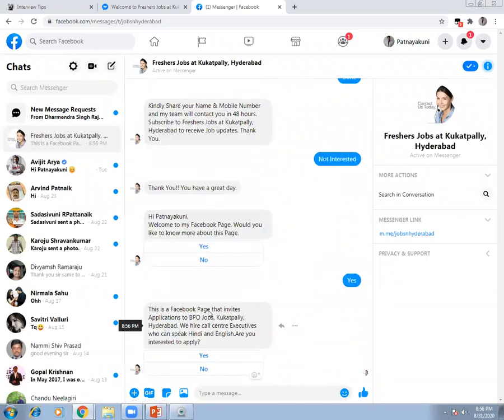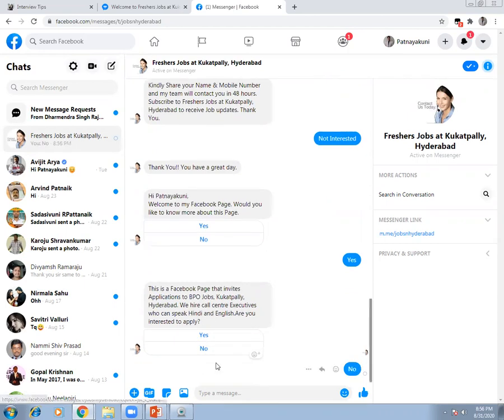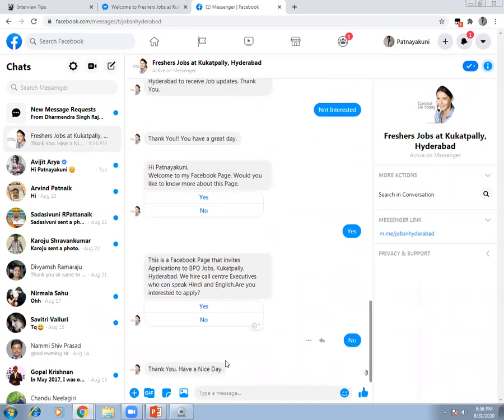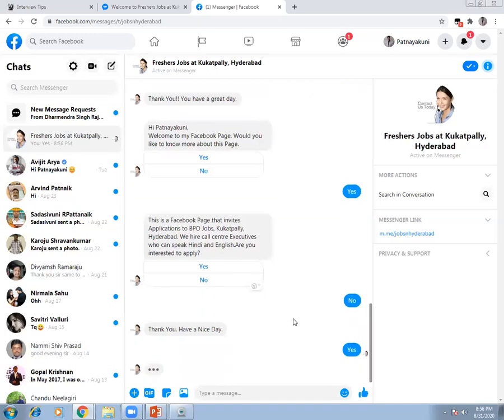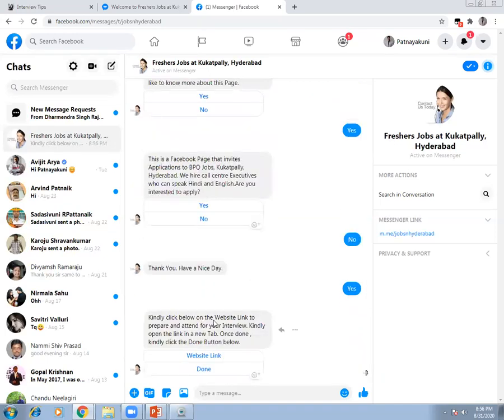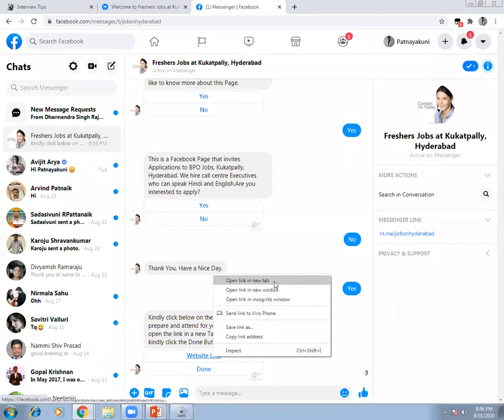This is a Facebook page that invites applications for BPO jobs, Kukatpalli, Hyderabad. We hire call center executives who can speak Hindi and English. Are you interested to apply? See, anywhere you say no, then it will say, thank you, have a nice day. But if you say yes, it's going to say, kindly click the link on the website to prepare and attend for your interview. Kindly open the link in a new tab. You go there, right click, open link in new tab.